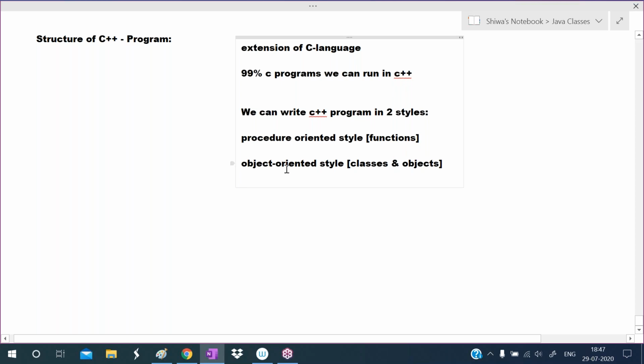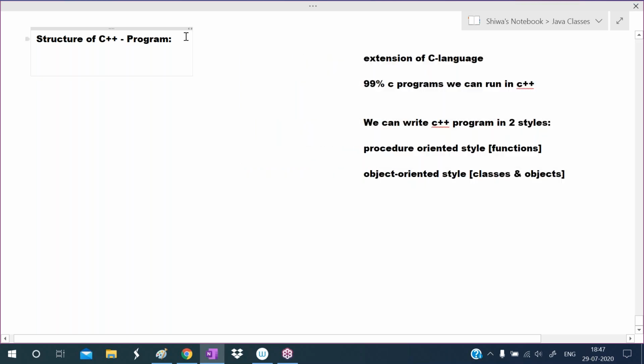The C++ is the extension of the C language. So you can say C++ is a superset of the C language, because almost all the C programs we can run in C++. The C++ program we can write in two styles. One is in the form of functions, and in the form of classes and objects also we can write. Now see what the structure of a C++ program is.